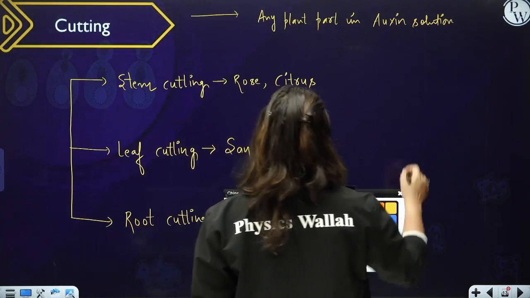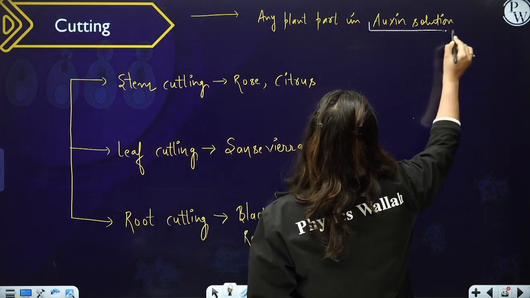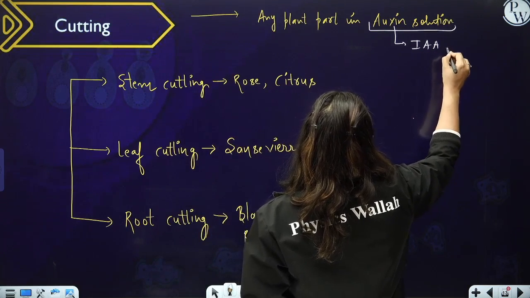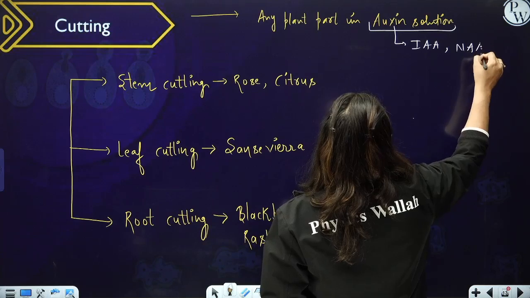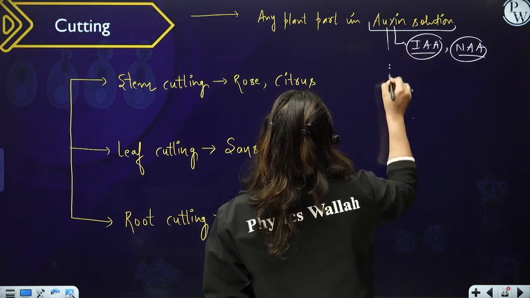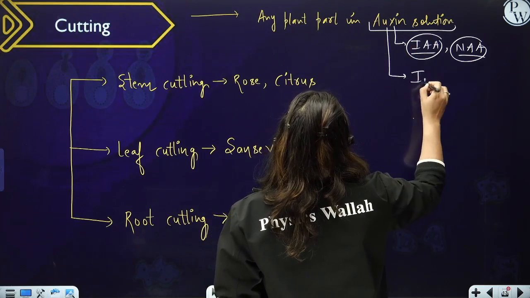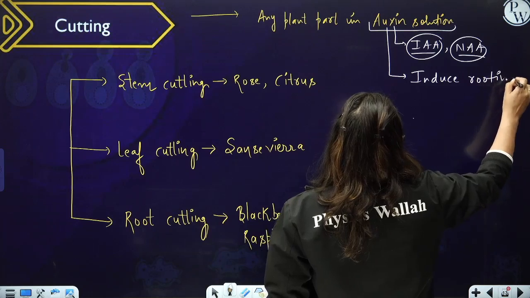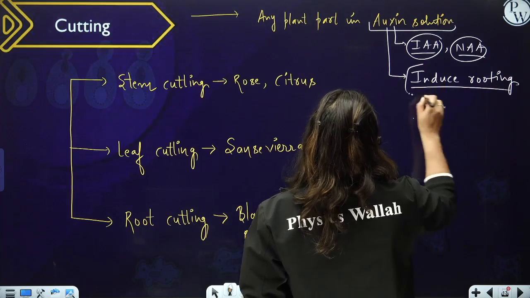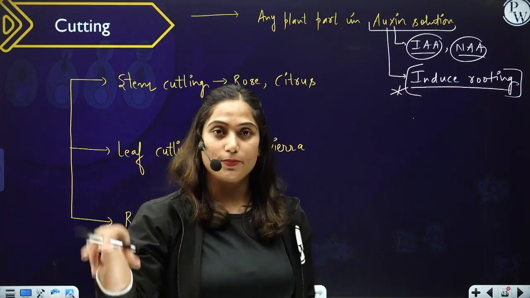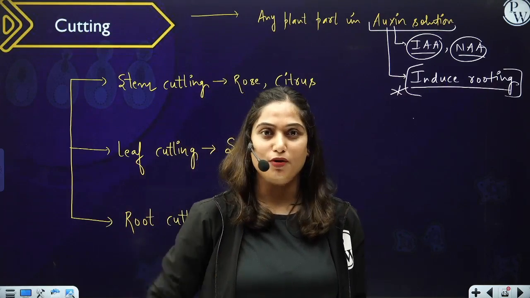Every plant part is totipotent in nature, and the auxin used over there is IAA or NAA, naphthalene acetic acid or indole acetic acid. And what does this auxin solution induce? It induces rooting in that plant part. And then after roots are induced, we can sow that plant in the soil and a new plant will be formed.